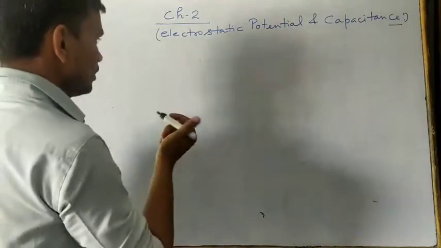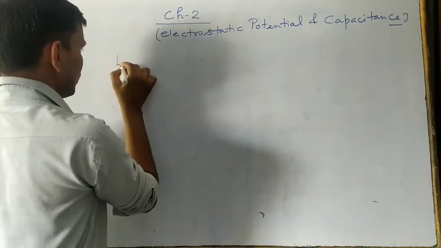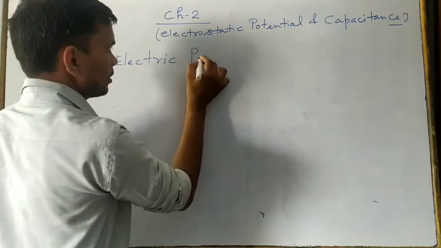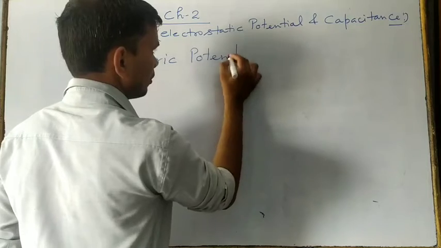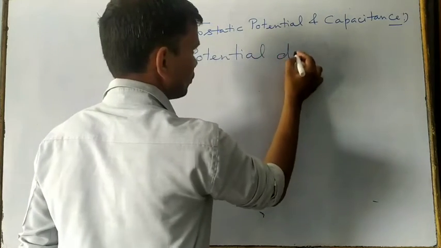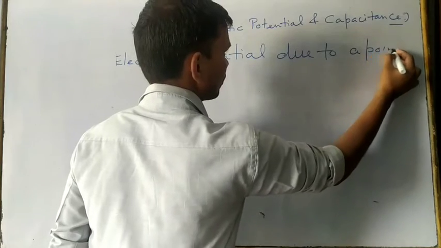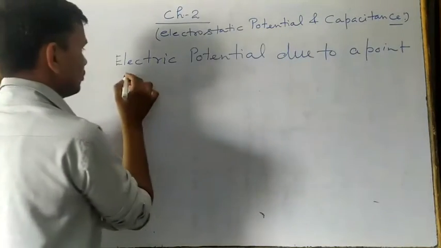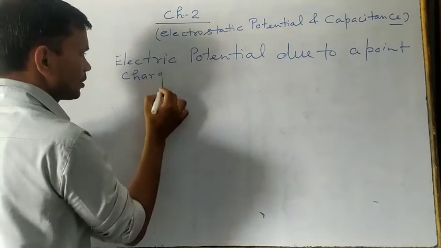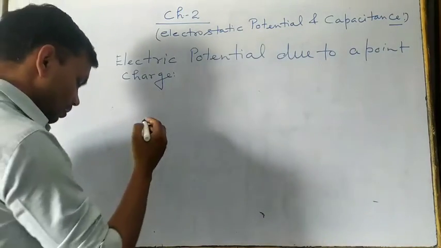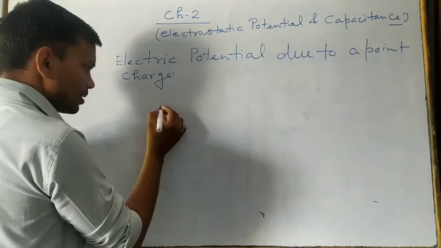Now here you have to see, after this one we are going to discuss the electric potential due to a point charge. Due to a point charge means what? Suppose this, here we are going to consider one point.